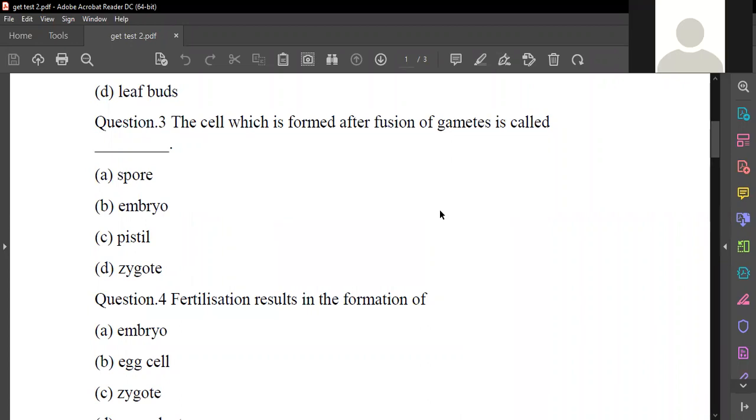Then what is the meaning of pistil? It is the female reproductive part. Very good. It's a female reproductive part, or you can call it a carpel also.